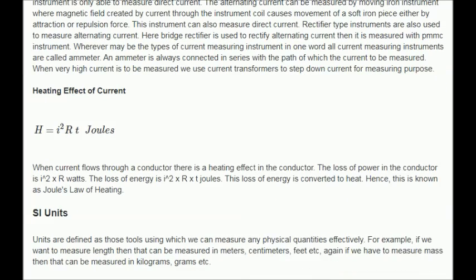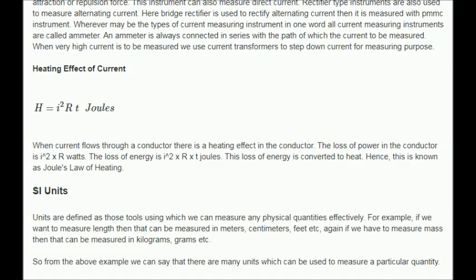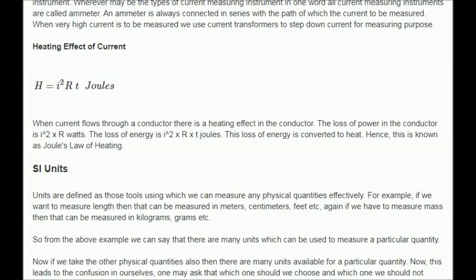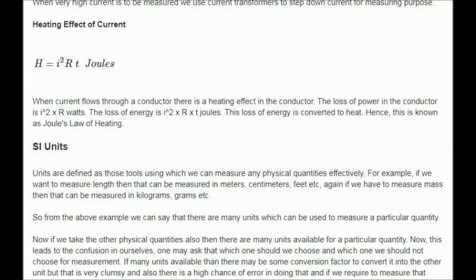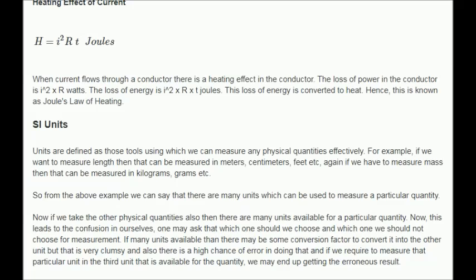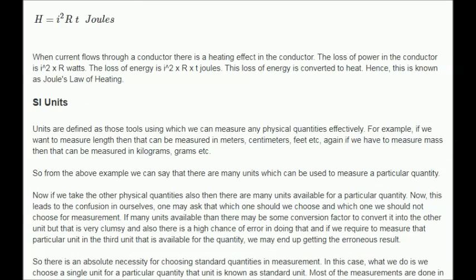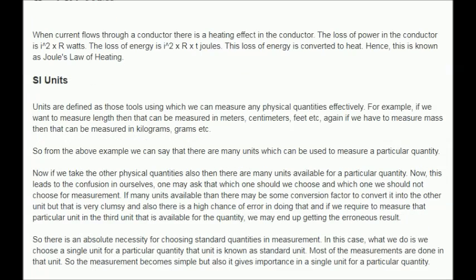SI units. Units are defined as those tools using which we can measure any physical quantities effectively. For example, if we want to measure length, then that can be measured in meters, centimeters, feet, etc. Again, if we have to measure mass, then that can be measured in kilograms, grams, etc. So from the above example, we can say that there are many units which can be used to measure a particular quantity. Now if we take the other physical quantities also, then there are many units available for a particular quantity.